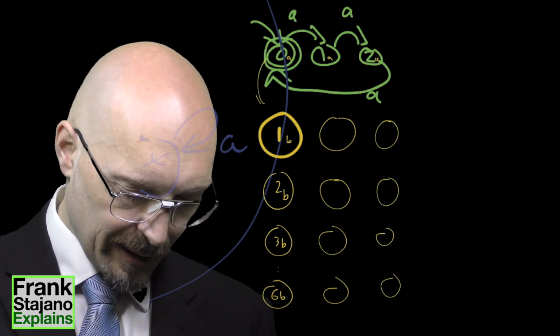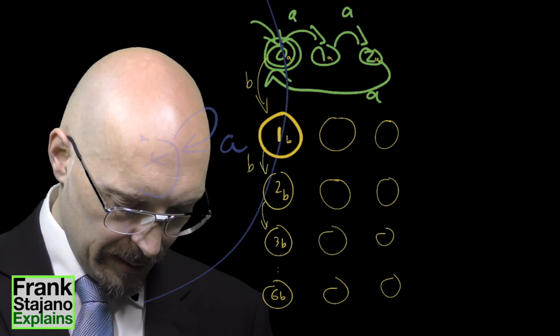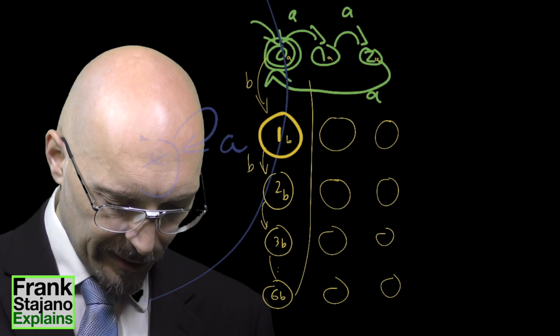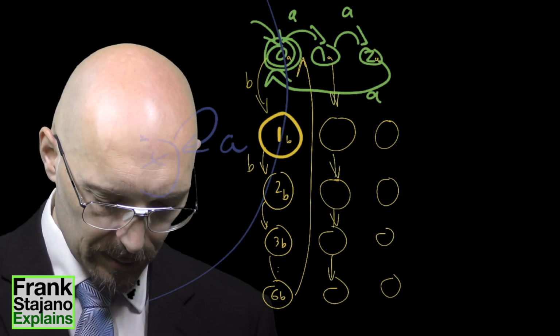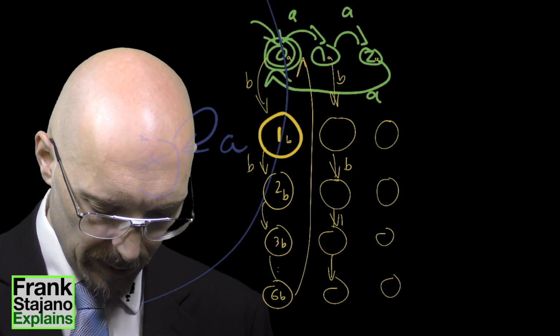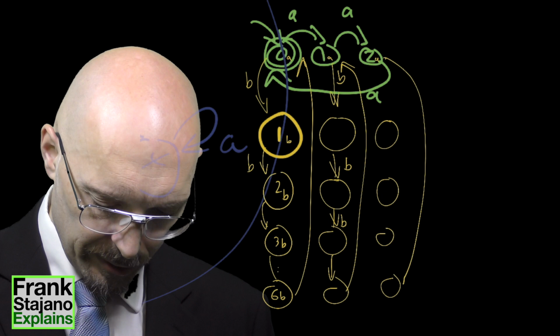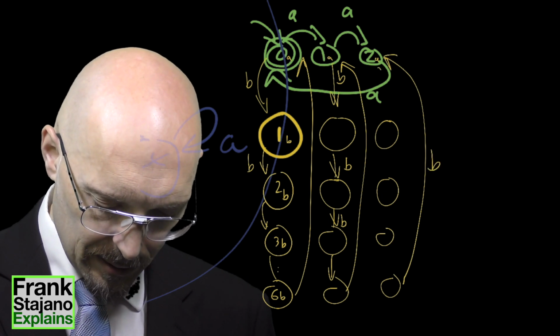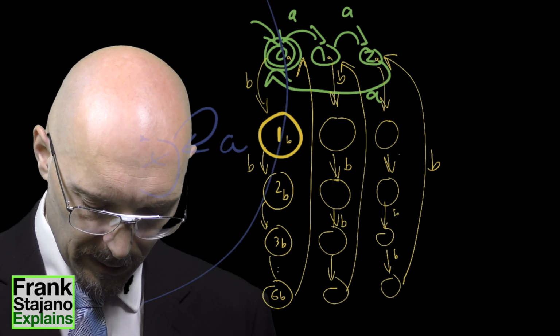But the point is that I go with B, I go into here, with B, I go into here, B, B, B, B, B, B, and this last one goes here, and these ones go here with B's, and come back here, and this one comes back here with a B, goes down here with the other B's. You see what I'm doing?